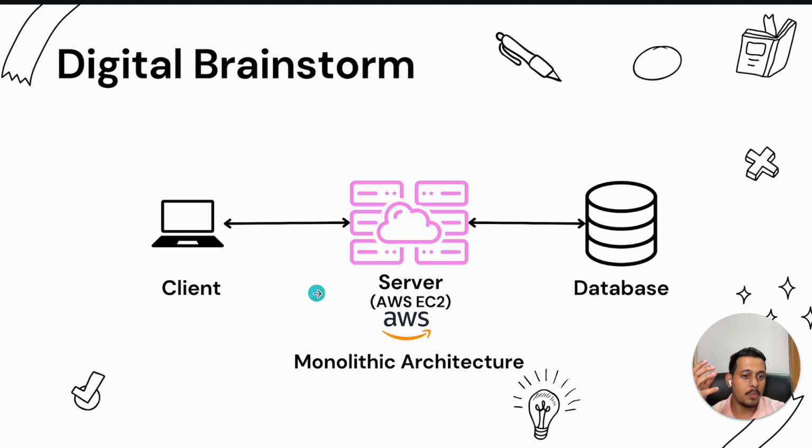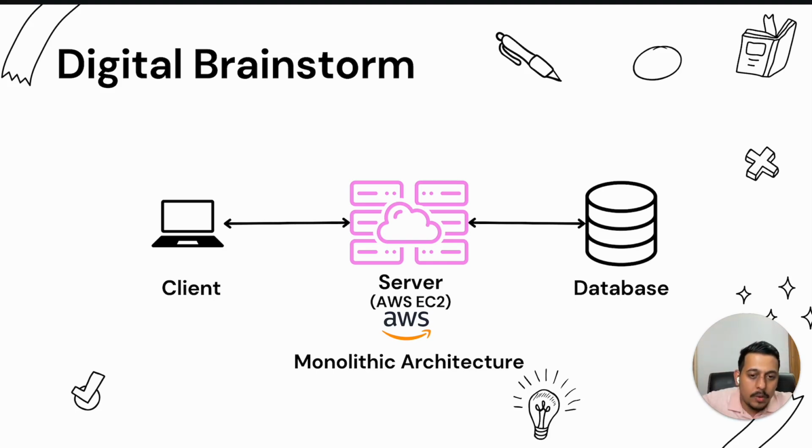In this case, it is only one single server and it communicates with the database, which is another single one. If you are using AWS, you can use EC2, which is basically a server or a computer which Amazon's AWS services provide, where you can do computations.